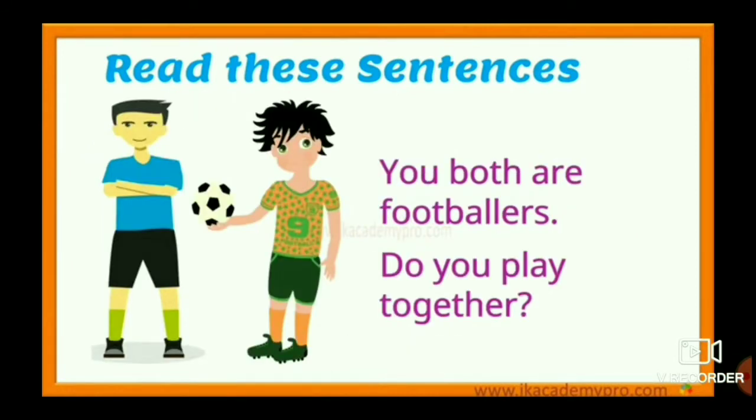You both are footballers. Do you play together? Notice, children, here you represents two people. So, we use the word you to represent not only one person but also more than one person.